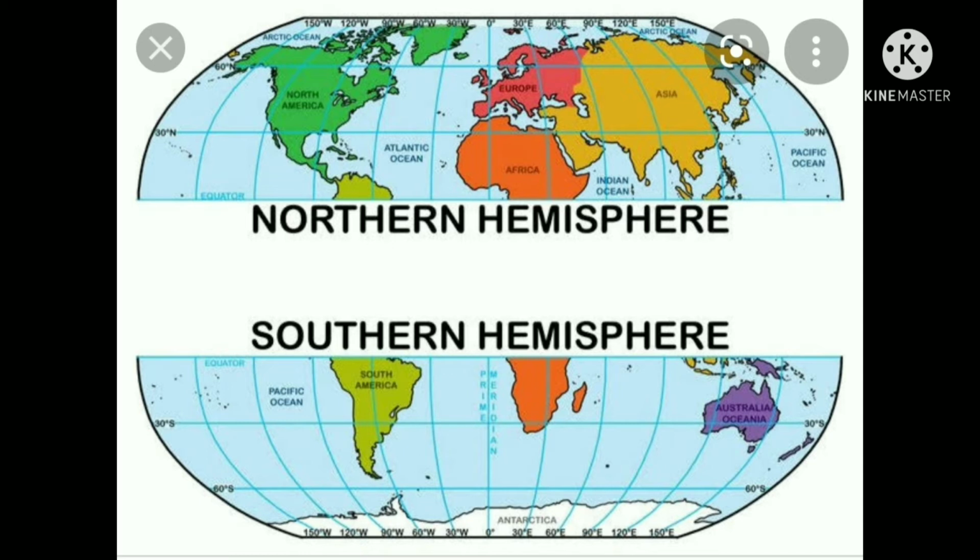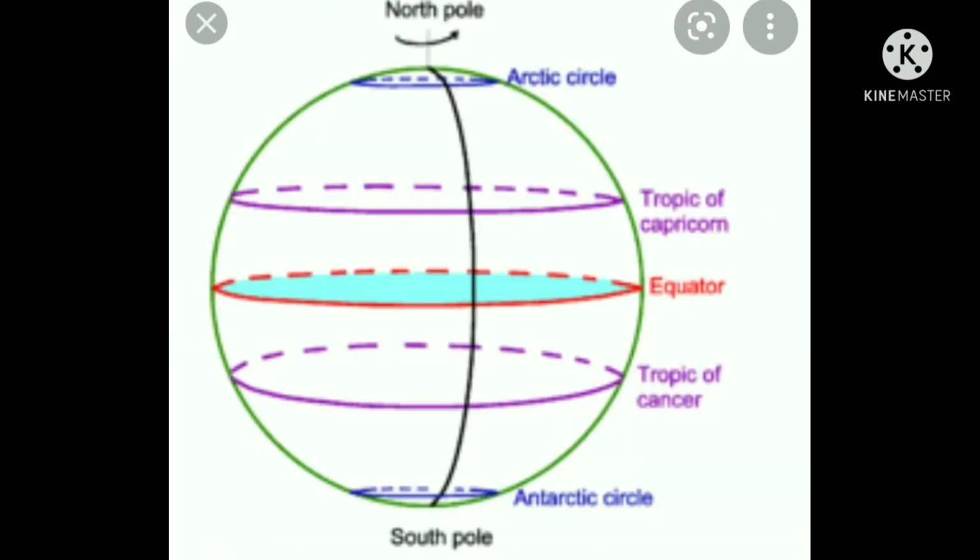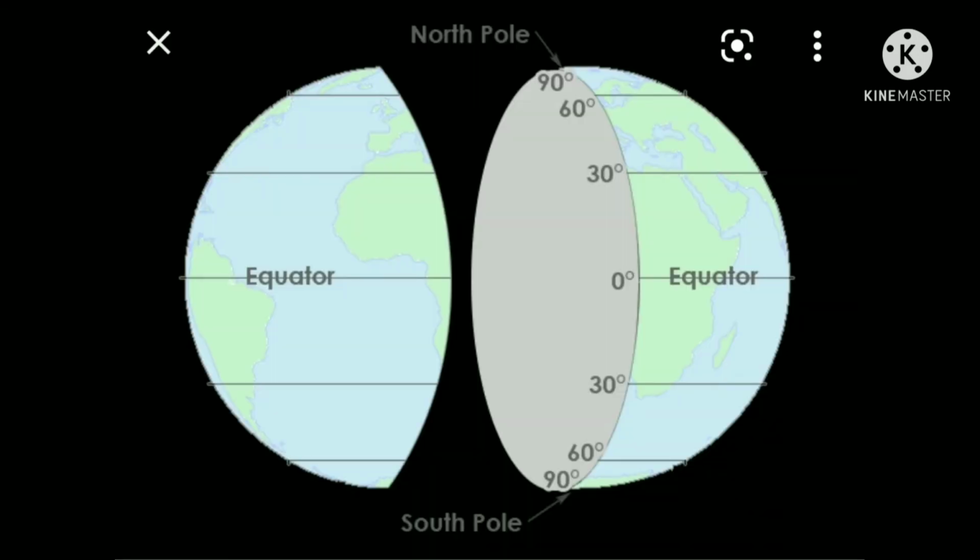Next one is latitudes. Okay, children? Now we are going to learn latitudes, longitudes and time calculation also. Let us see latitudes first. What are actually latitudes? Latitudes are usually drawn horizontally on the globe. On the globe certain lines are drawn horizontally. These lines are called latitudes.